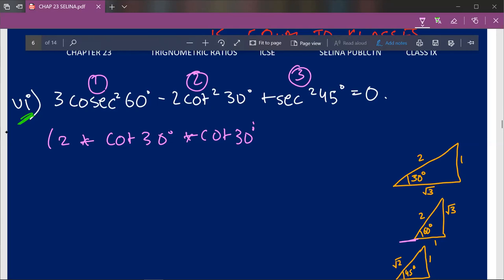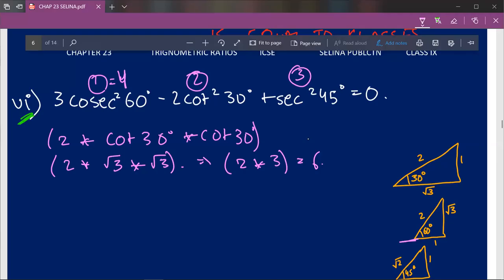So for cot 30 degree we have this magic triangle. First of all we'll find tan 30 degree. So tan 30 degree will be 1 upon root 3. Therefore our cot 30 degree will be the reciprocal of 1 upon root 3, which is root 3 upon 1, which can be written as root 3. So 2 into root 3 into root 3, which is 3, will be equal to 6. So our first part was 4 and our second part is 6.